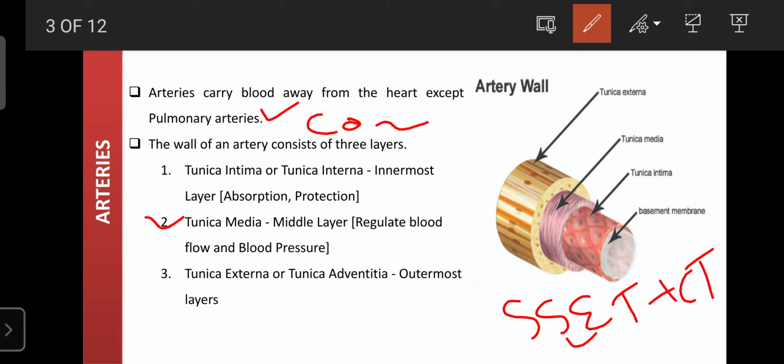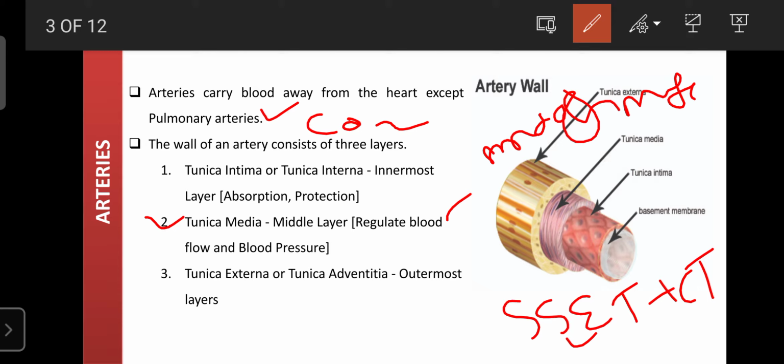And the mid layer, known as the tunica media, is made up only of smooth muscle. Due to smooth muscle, it is highly elastic in nature. So this tunica media adjusts the diameter of the lumens.